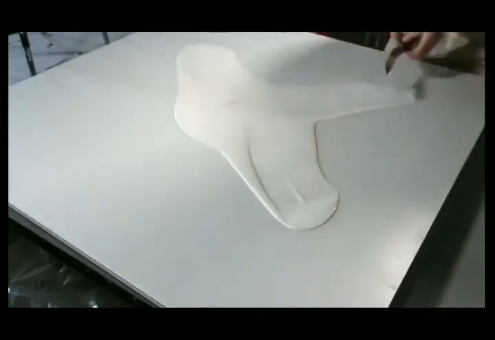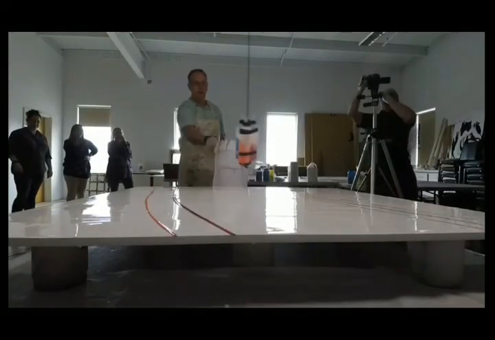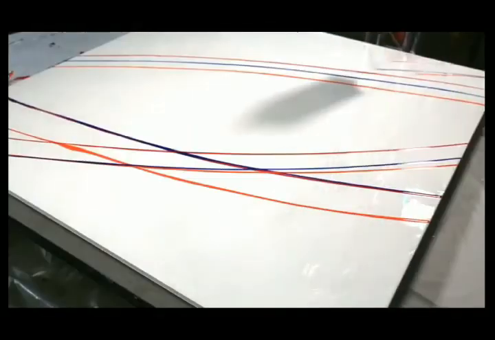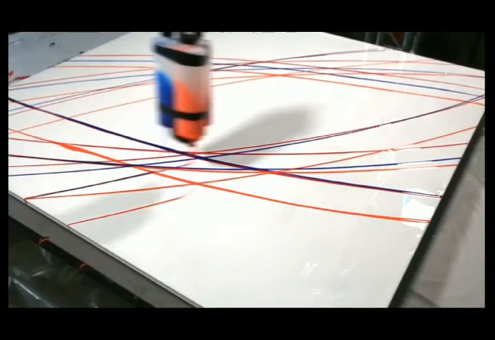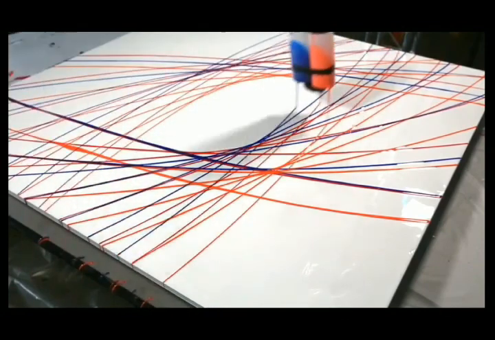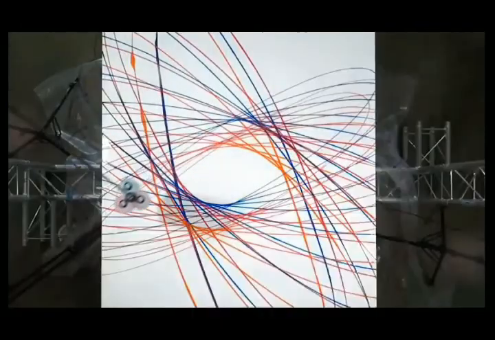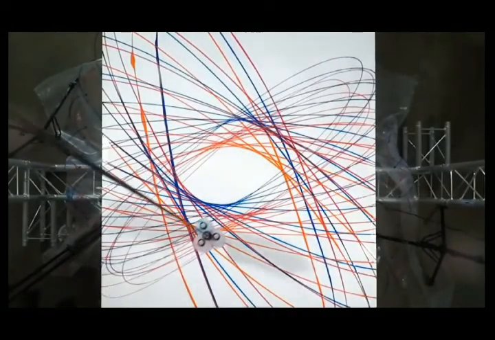We have a white paper where they are drawing, and here you can see this pendulum is 2-dimensional. It is free to move in both the X and Y directions, and it is making a beautiful pattern.